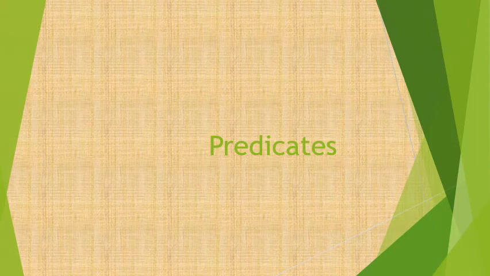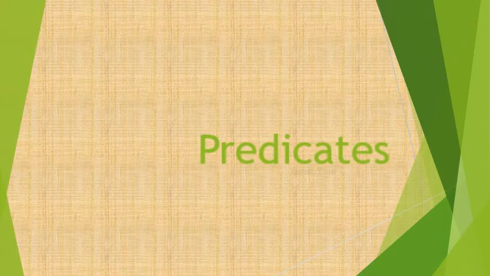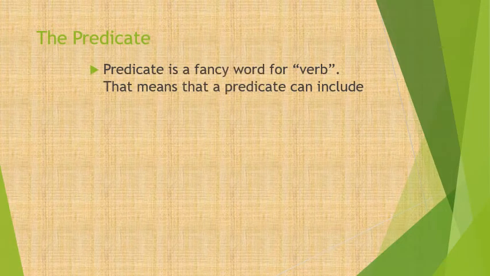Hello everyone, today's lesson is going to be about predicates. The new lesson that we will take now is about the predicate. And the predicate is basically a fancy word for verb. So predicate equals verb. Verbs are of three types.